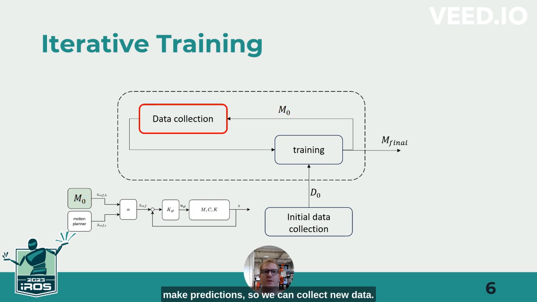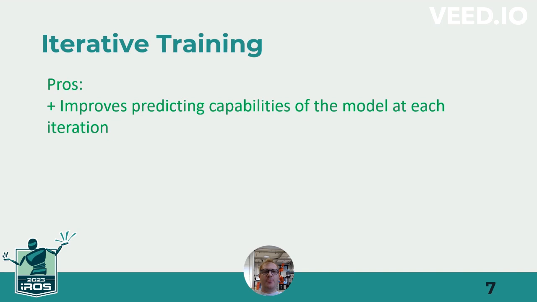So we can collect new data, and with the updated control framework, we can create a new dataset D1. We can train again with D1, so now it's considered the predictive model. By iterating such a procedure, we will generate each time a model MK that will be more precise in the prediction with respect to its predecessor. We can collect new data, generate a new dataset, Dk+1, and train over and over until convergence. In the end, we will have a final model that can be used in the control framework.